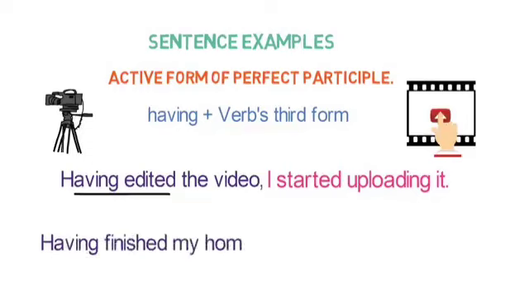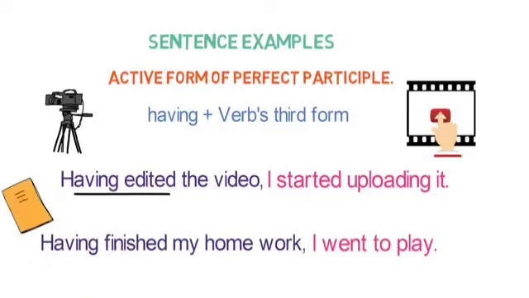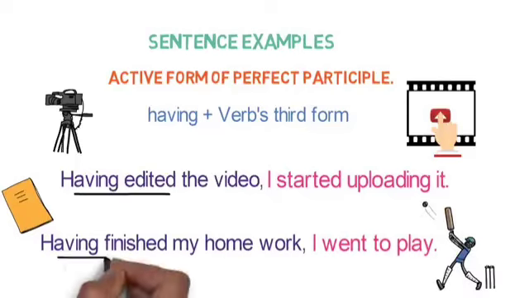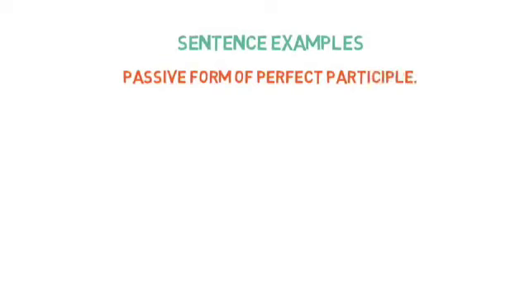Having finished my homework, I went to play. Here, the first action of finishing the homework is completed and the second action of playing was started after that. So, having finished is perfect participle here. Let's now look into some perfect participle examples in passive form.